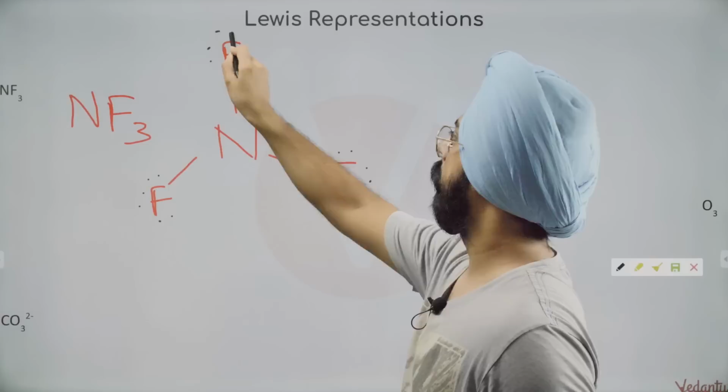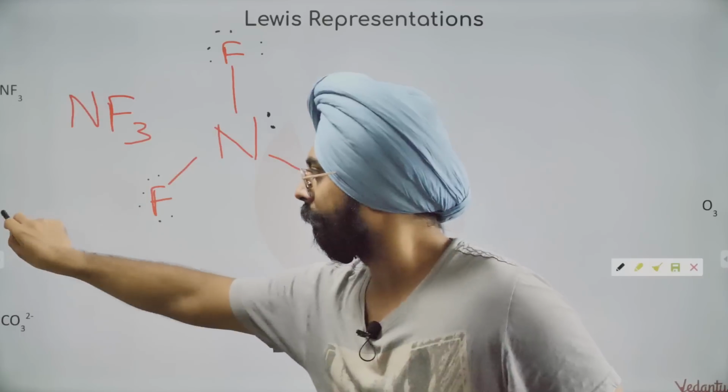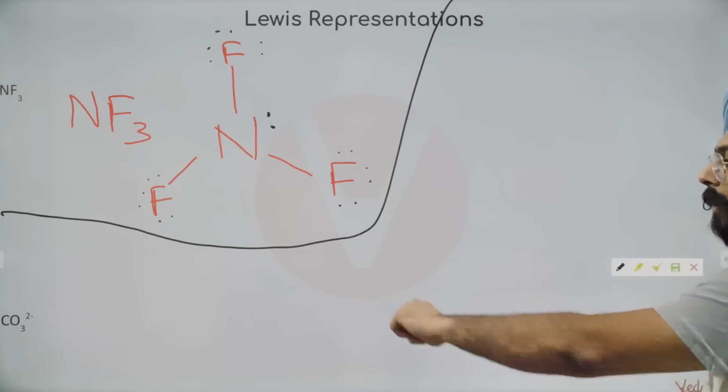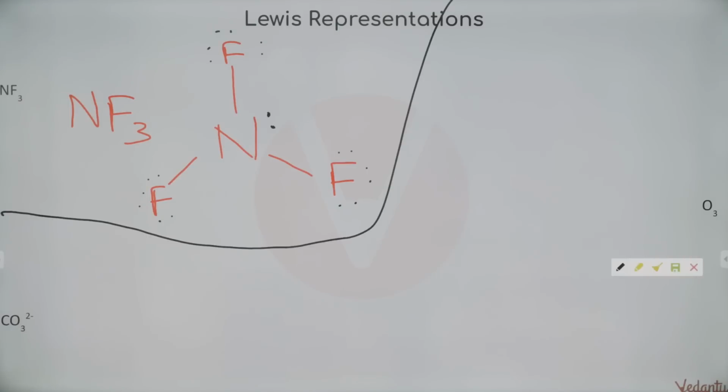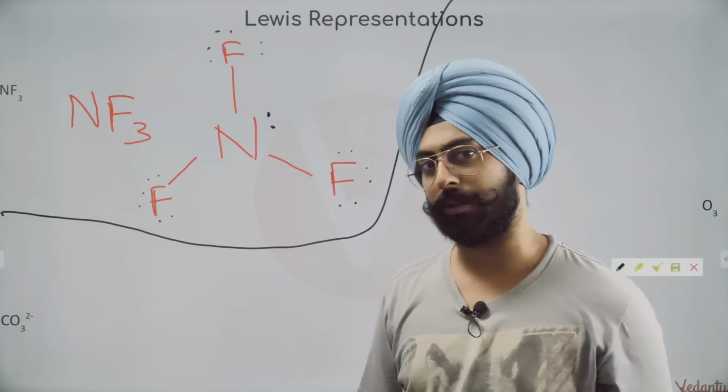Yeah, 1, 2, and 3. Done. Structure of NF3 is done. Similarly, how do we make the structure of CO3 2 negative now? This is entertaining. We'll come to ozone in a little while. CO3 2 negative, how do we make that structure?